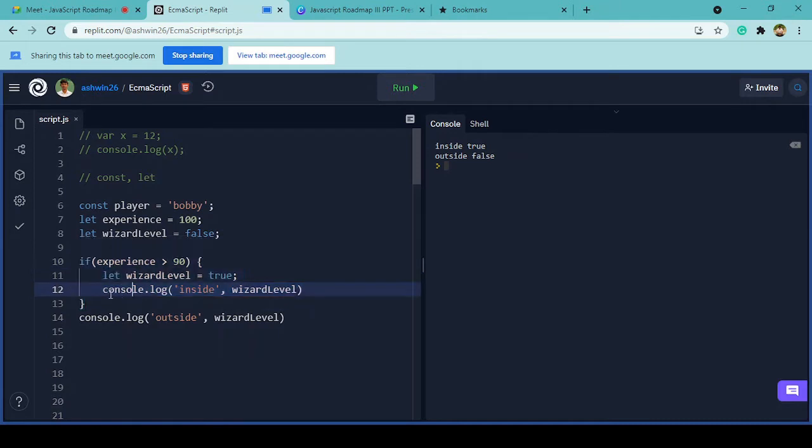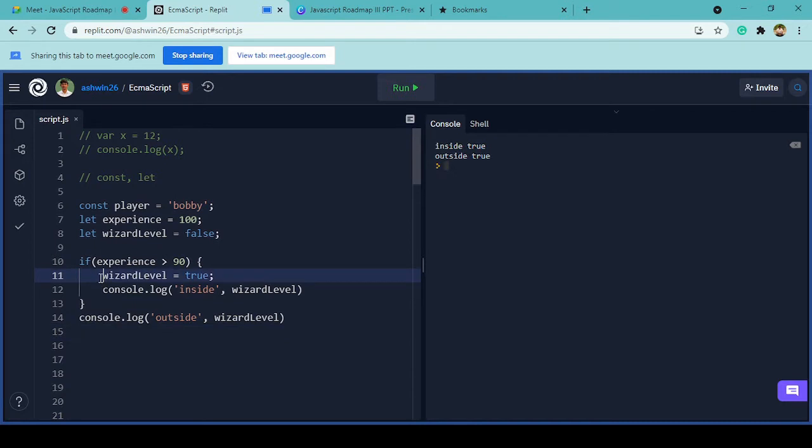Whenever we go out of the braces, we start using the outer wizard level variable again. For your understanding, if I remove this let keyword and run it again, this time the change that we do inside the if block becomes permanent. We get true in both places, as you can see.